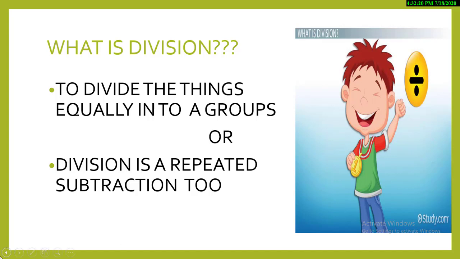And even in my previous lecture, I told you a trick that in multiplication, the answer will always be the bigger number, and in division, the bigger number, the total number, is always given, and you need to find out how many groups you can make. Okay, and the second definition is that division is repeated subtraction. This is just the opposite of multiplication. I told you to learn the definition that multiplication is repeated addition and division is repeated subtraction. Like addition and subtraction are opposite, in the same way multiplication and division are opposite.